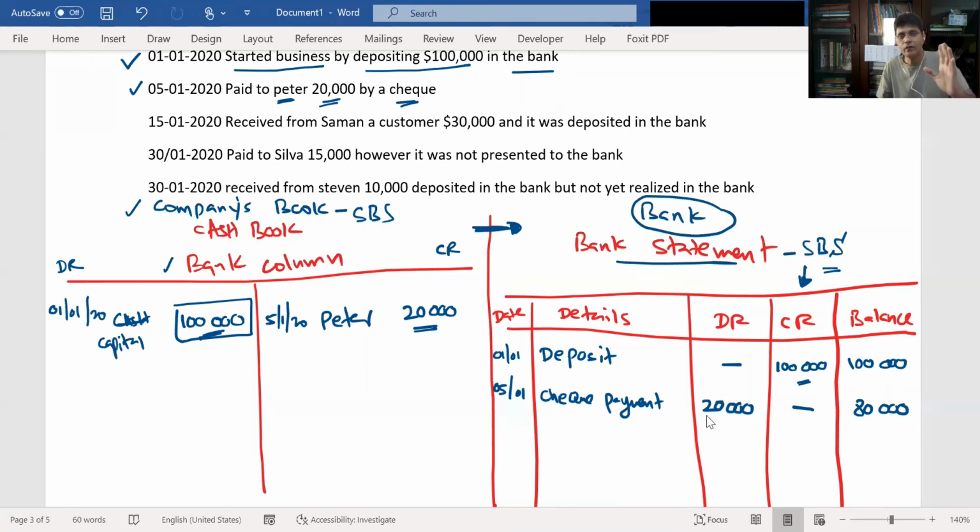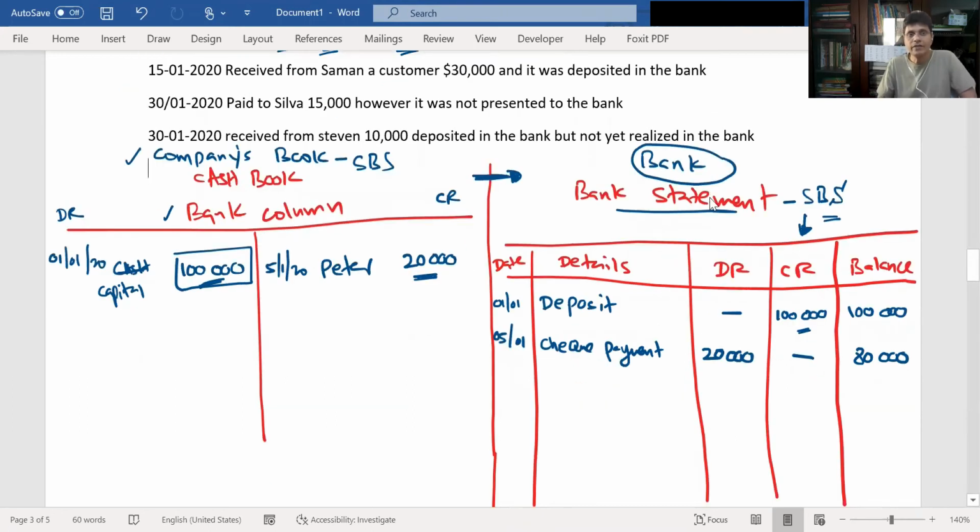Here also you can check: 100,000 debit, 20,000 credit. Your balance should be debit 80,000, whereas your balance in the bank statement should be on the credit side, credit 80,000. I hope it's very clear. If you have any doubt, please ask me anything, and please clarify then and there.